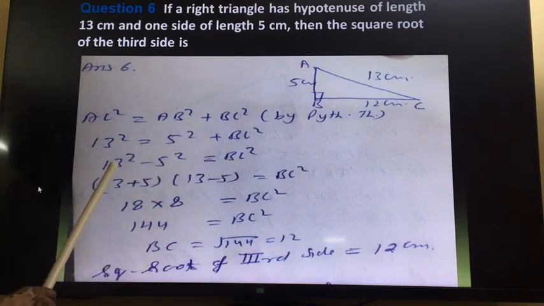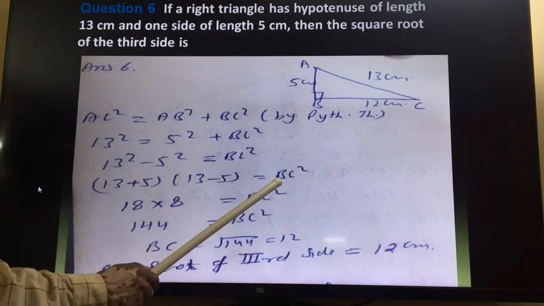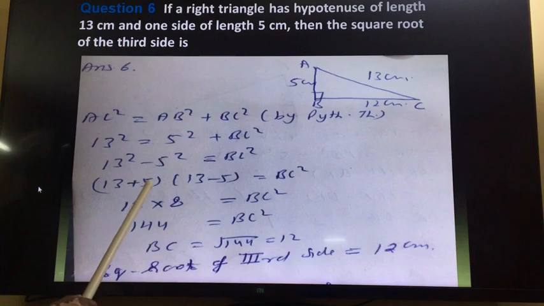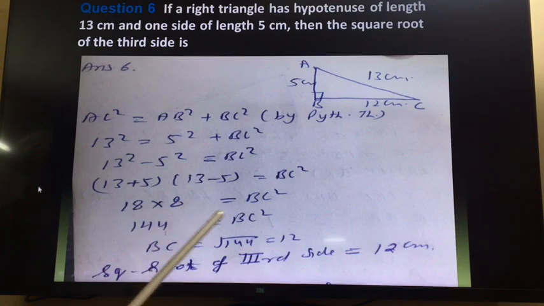Here we use the A square minus B square formula, A plus B into A minus B. So we get 13 plus 5 and 13 minus 5 is equal to BC square. 13 plus 5 is 18, 13 minus 5 is 8, 18 times 8 is 144, which is equal to BC square. So BC is equal to square root of 144, that is 12.